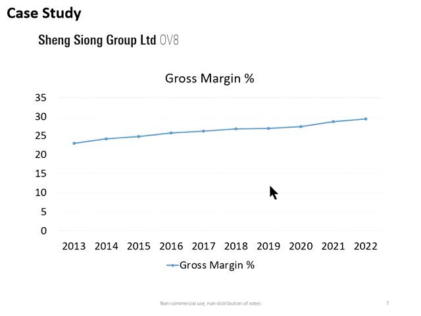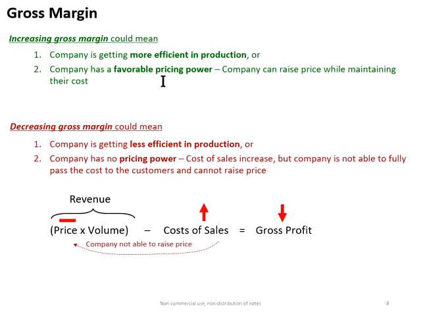We prefer the company to have an uptrend gross margin, because it tells me that the company can control their cost very well, or they can price their products higher. I believe Sheng Siong has a bigger economies of scale over time. They can control their costs very well. So looking at the trend tells you a lot of story.